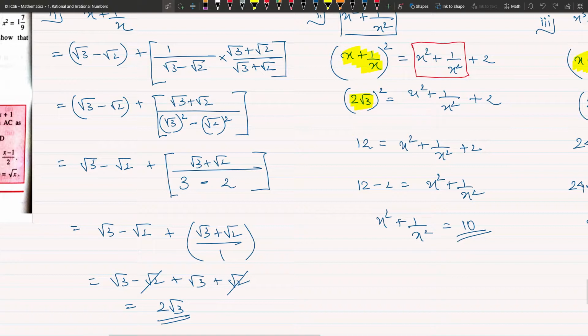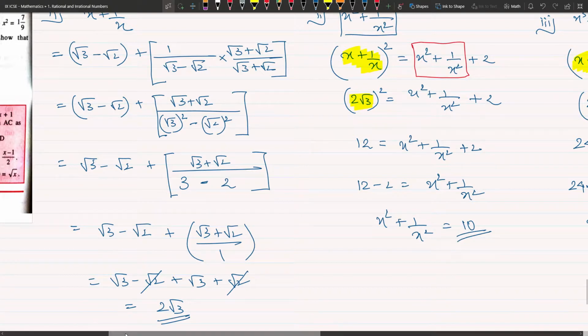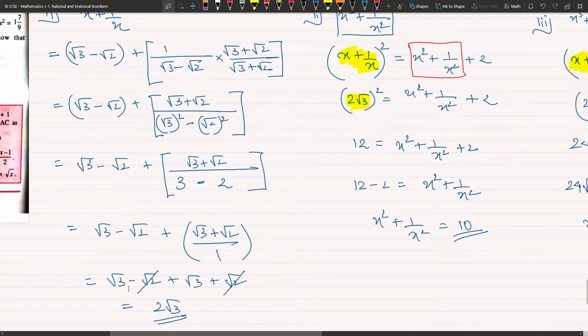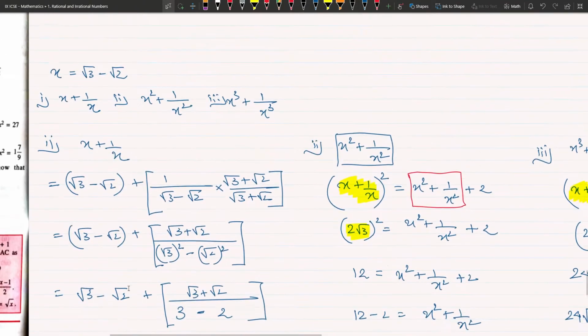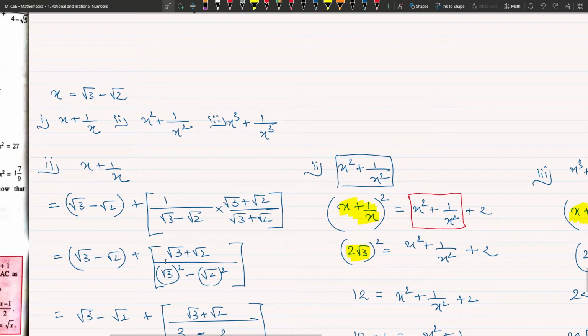Okay, great. So you know the answer to all the parts. Okay, x plus 1 by x is 2 root 3. I will just write over here. This is 2 root 3.